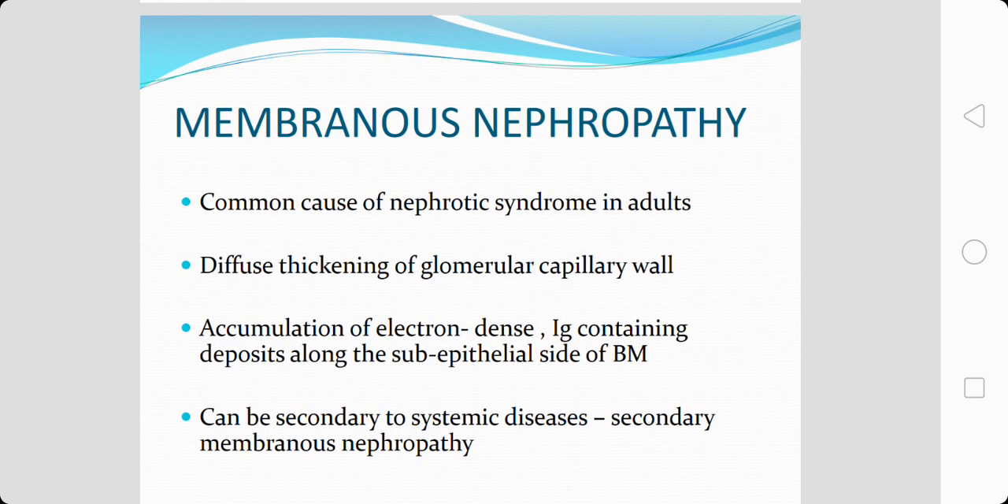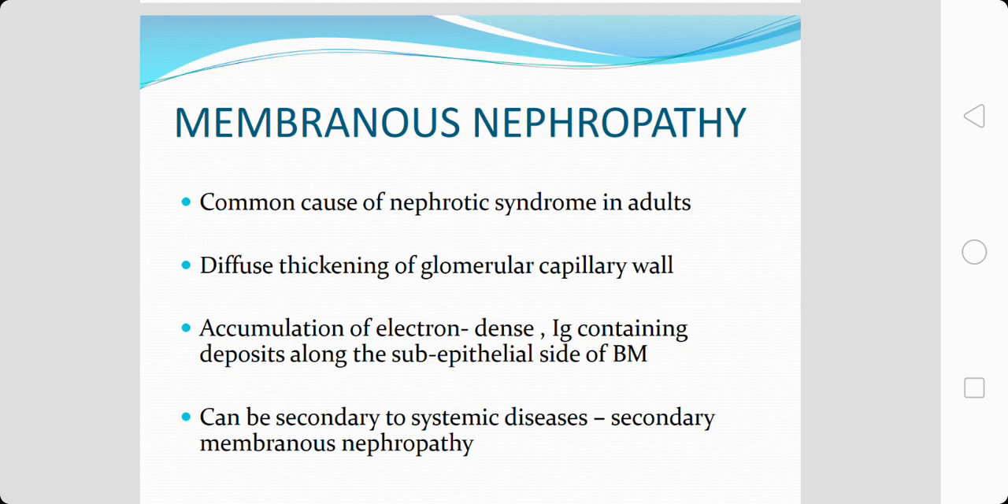Coming to the first entity, that is membranous nephropathy. As mentioned before, it is the most common cause of nephrotic syndrome in adults. So, there is a diffuse thickening of the glomerular capillary wall, and what has been noticed is accumulation of electron dense immunoglobulin containing deposits along the subepithelial side of the basement membrane.